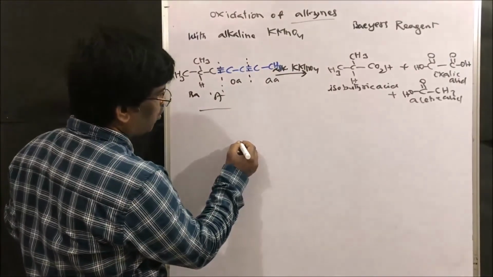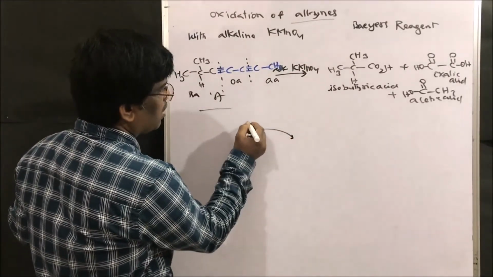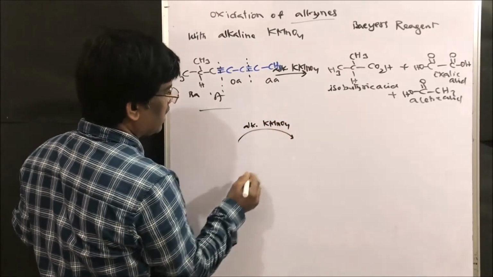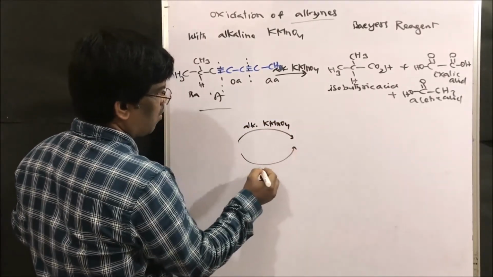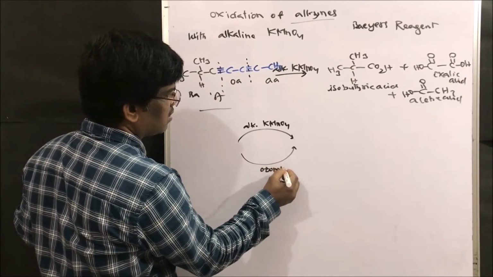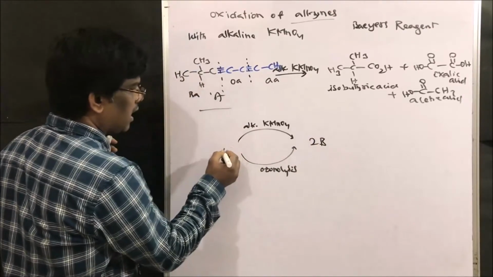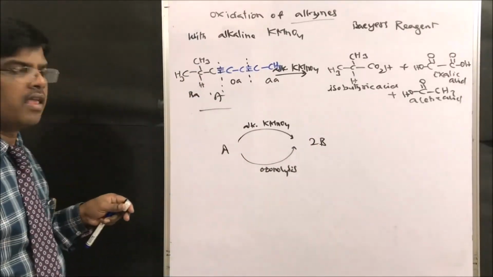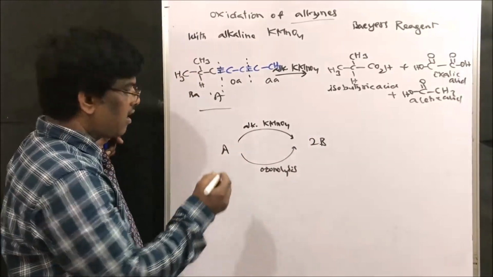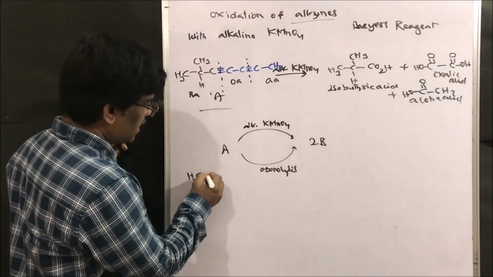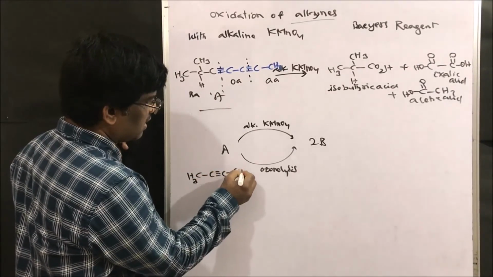Let us take one more example. For example, alkaline KMnO4 or ozonolysis of A gives 2B. So what is A? A is CH3, triple bond C, CH3.